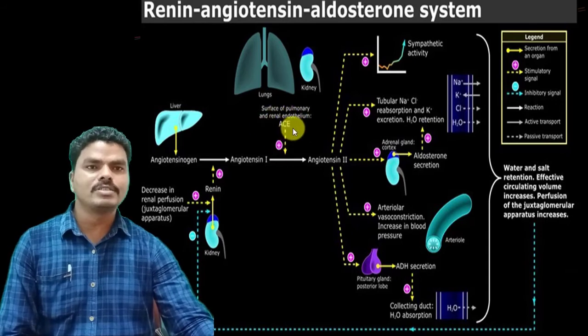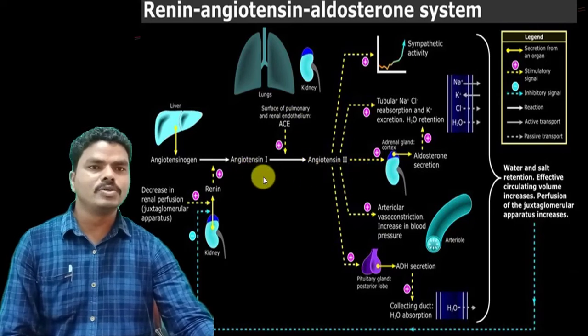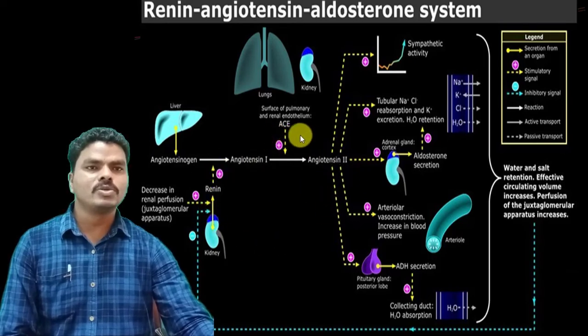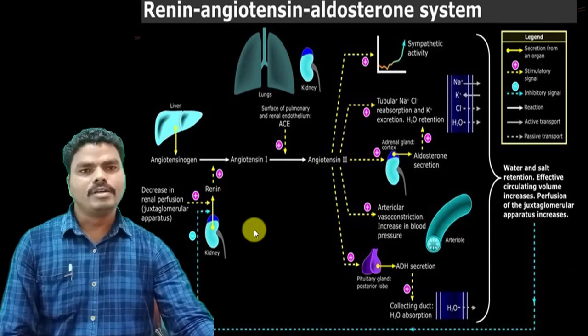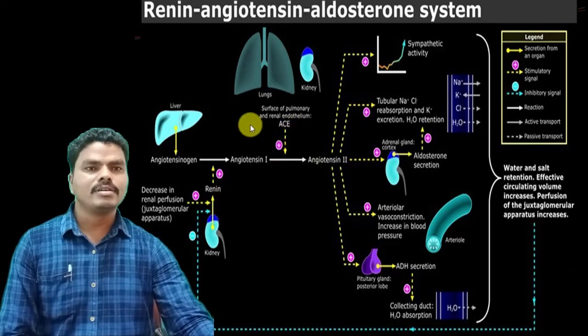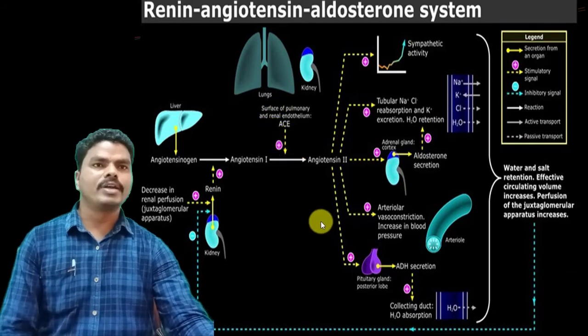When you inhibit angiotensin converting enzyme, that may decrease the production of angiotensin II from angiotensin I. So these are the different ways of treating hypertension. The first is directly inhibiting angiotensin II at its receptor, the second is inhibition of renin action, and the third is inhibition of angiotensin converting enzyme. These are the three ways to reduce hypertension.